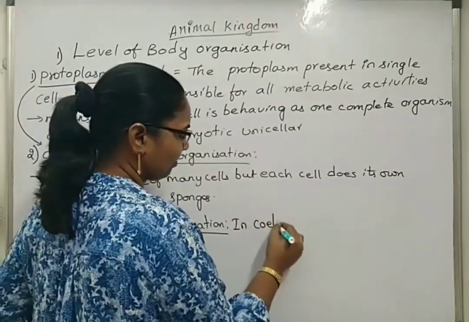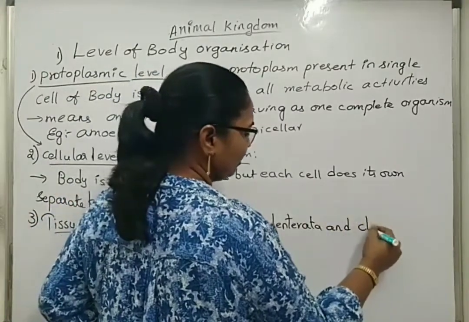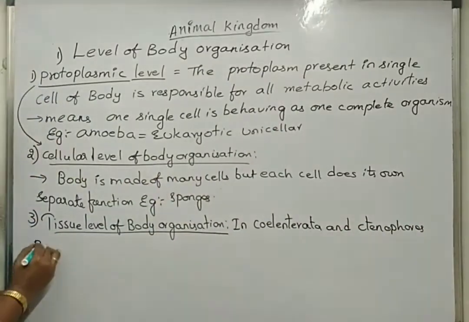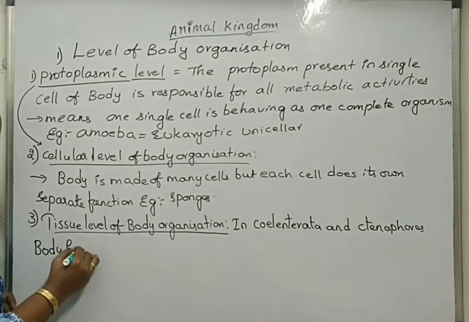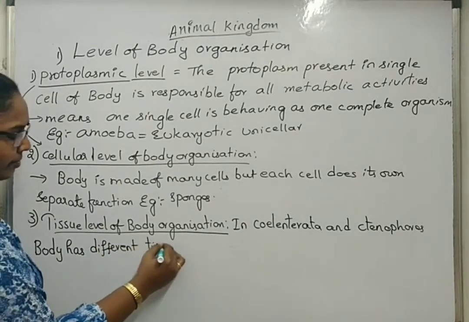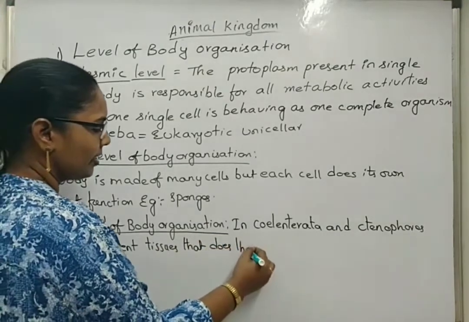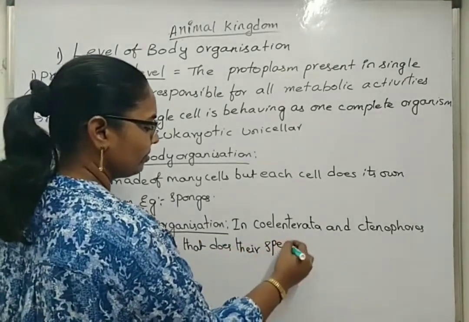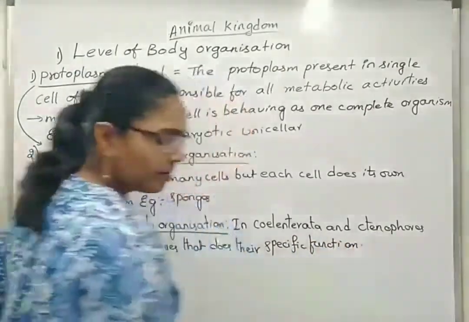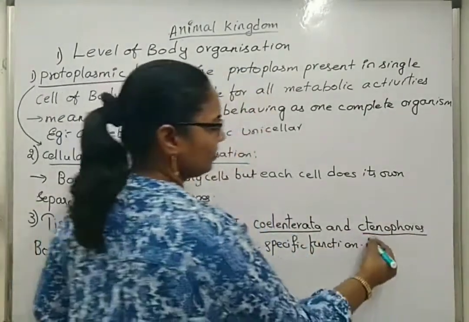In Coelenterata and Ctenophores, the body has different tissues that do their specific function. So here the example we can take is Hydra.